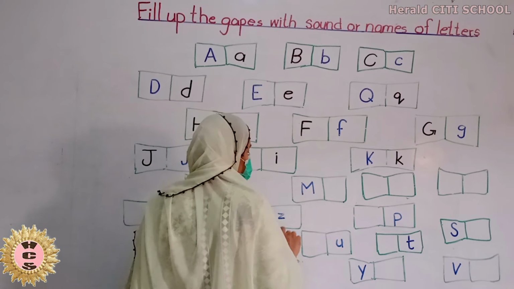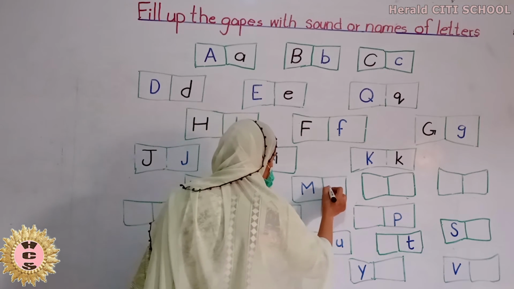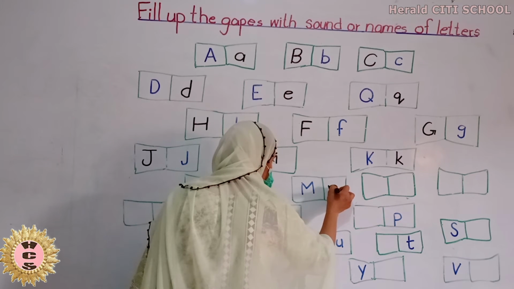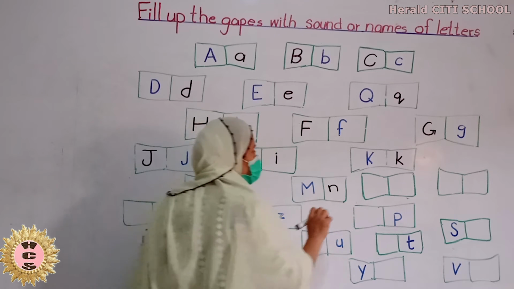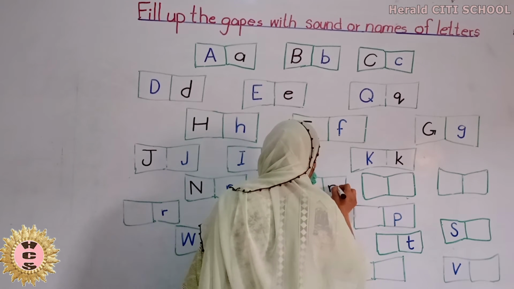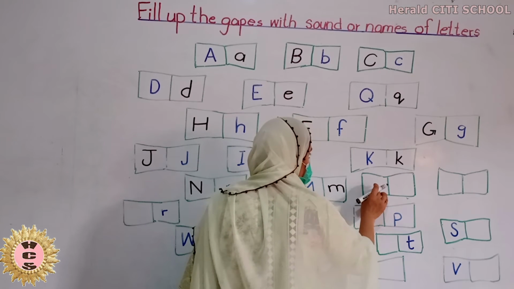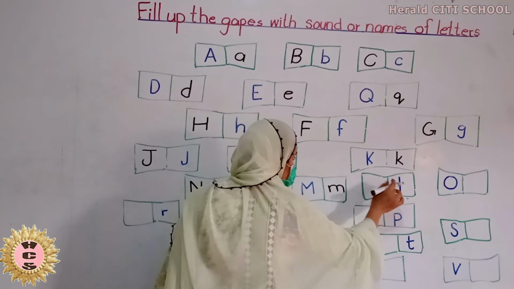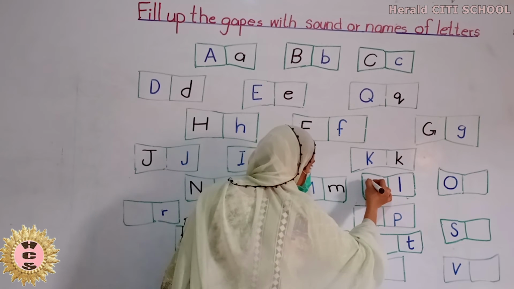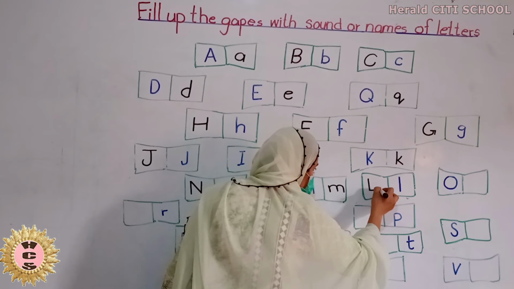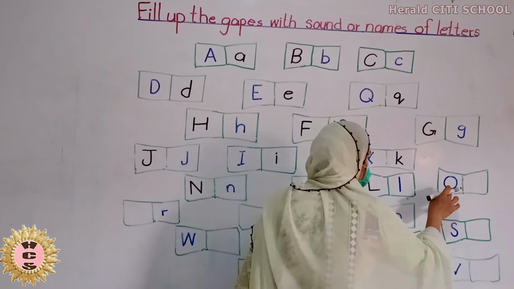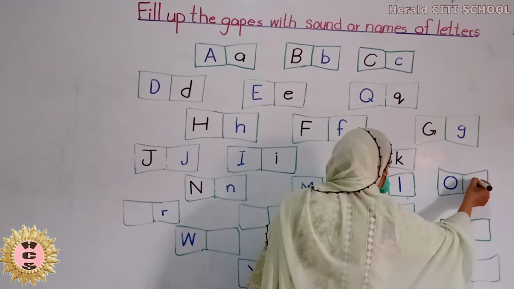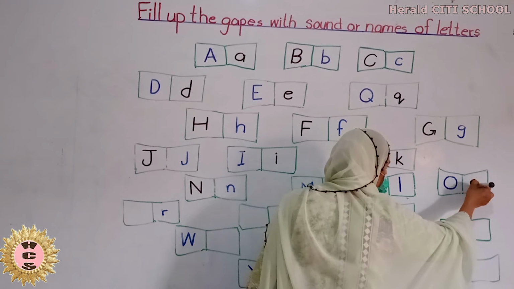This is M. And the name of this sound is M. Children, this is L. And the name of L is L. Which letter is this? O. And the sound of O is O.